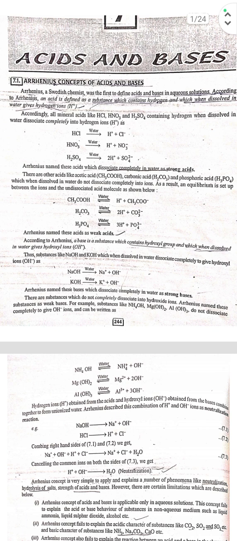There are substances which do not completely dissociate into hydroxide ions. Arrhenius named these substances as weak bases, for example, substances like NH4OH, magnesium hydroxide, calcium hydroxide, ammonium hydroxide, aluminum hydroxide, which do not dissociate completely to give OH negative ions.